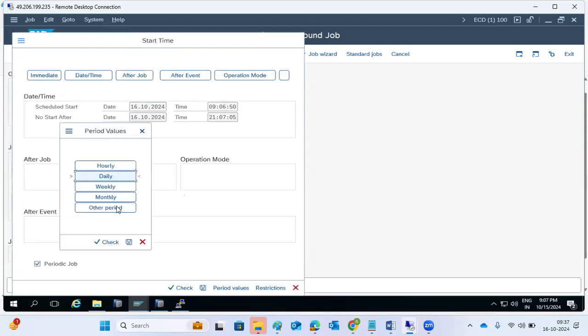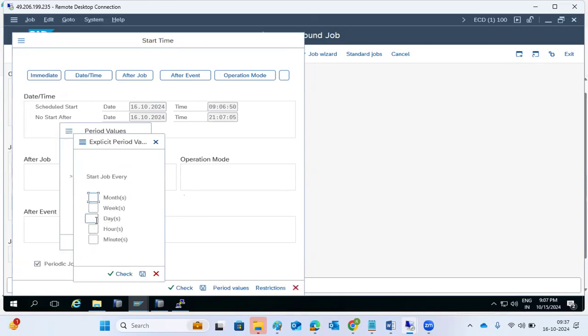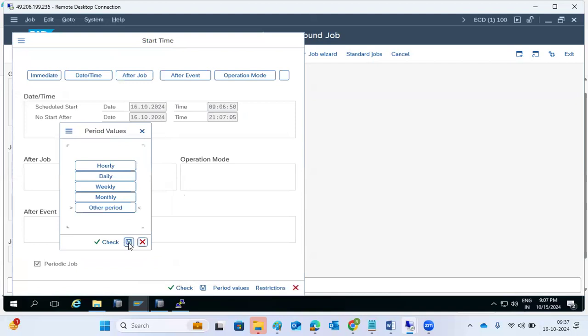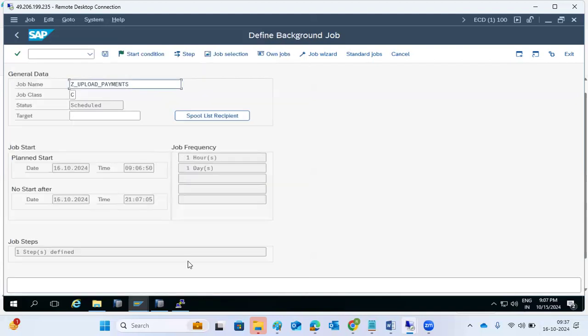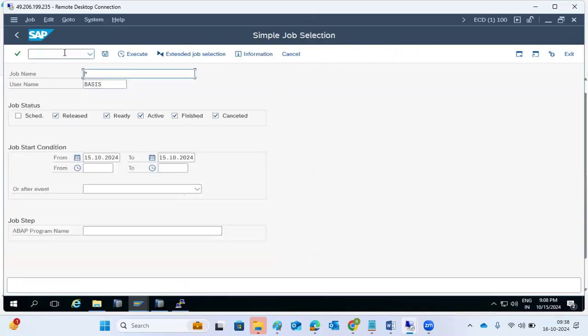I want, so go to the other period. I want to execute daily but hourly. Daily and hourly here. You got it? It means every day, but hourly I want to execute it here. Up to 9, 10, 11, 12, 13, 14, 15, up to 21, this will execute. After 21, this will not be executed, right? So here you need to understand the logic, the frequency. One time if you set up the frequency here, then without manual intervention, this job will complete it here.